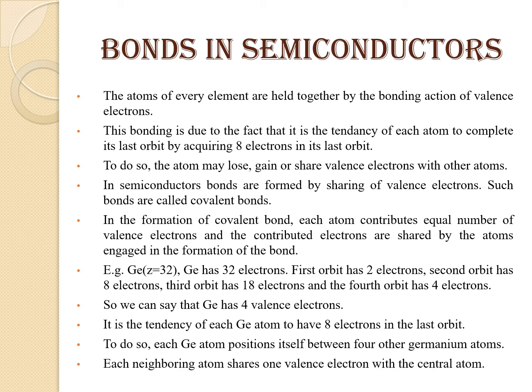In the formation of covalent bond, each atom contributes equal number of valence electrons, and the contributed electrons are shared by the nucleus engaged in the formation of the bond. For example, germanium has atomic number equal to 32. Germanium has 32 electrons. So, if we see the different shells, first orbit has 2 electrons, second orbit has 8 electrons, third orbit has 18 electrons, and the fourth orbit has 4 electrons.